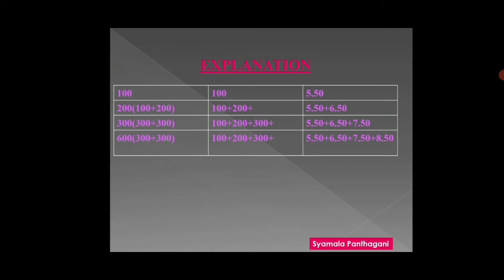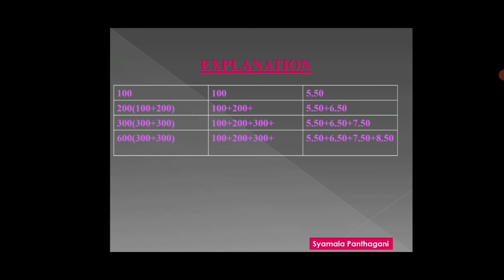For the first 100 units, the charges are 5.5 rupees. And for the next 200, meaning 100 after 200. Did you understand? 100 after 200 means 300 units. For the next units, it means 100 plus 100, not 200.